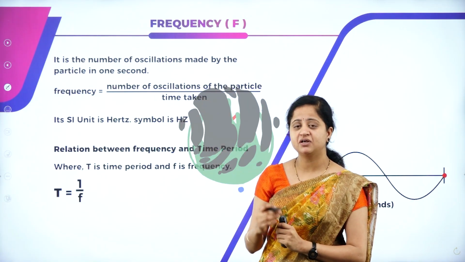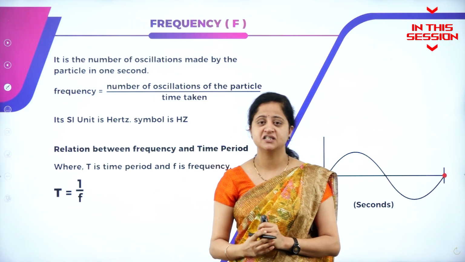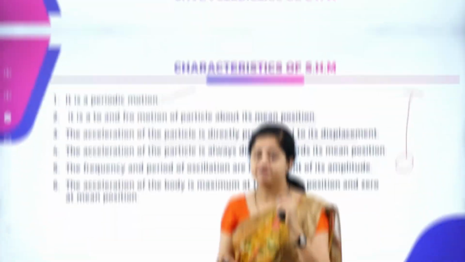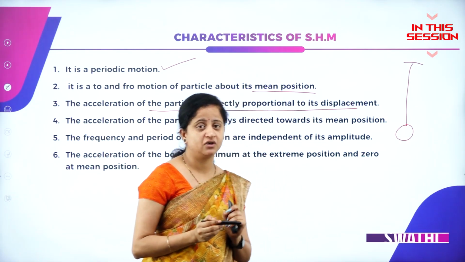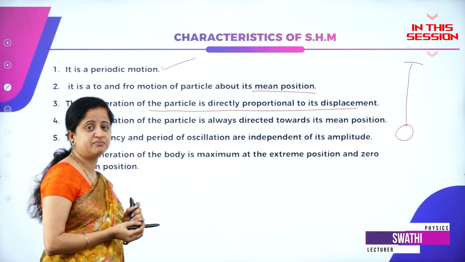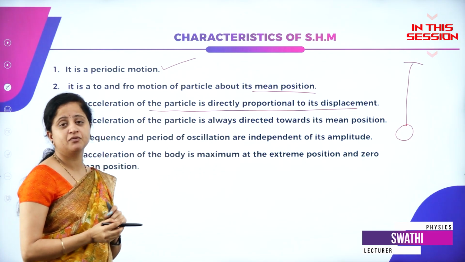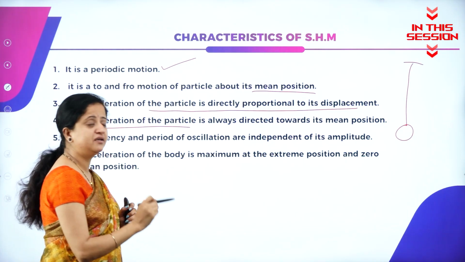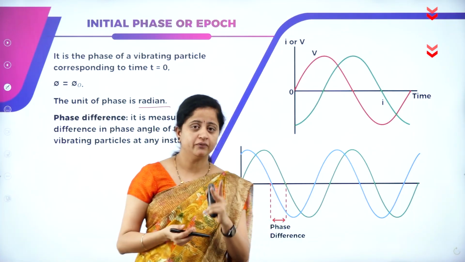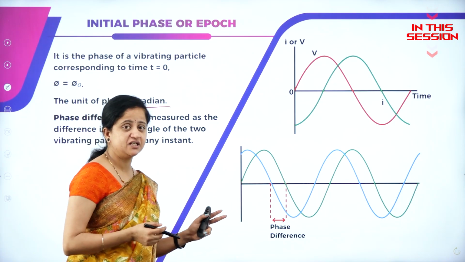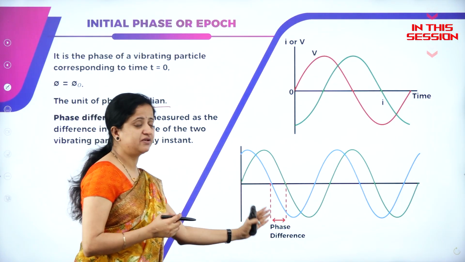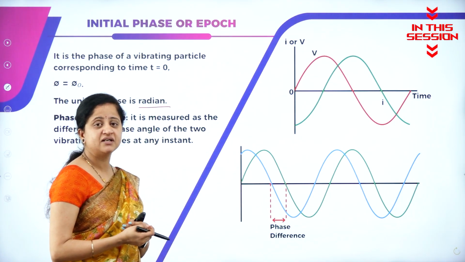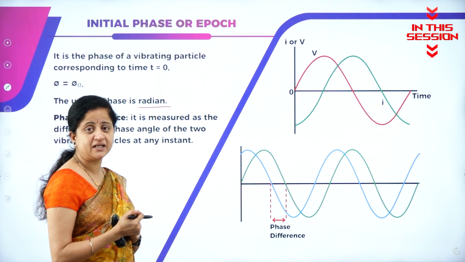What is frequency? Frequency is defined as the number of oscillations that take place in 1 second. We are studying the characteristics of simple harmonic motion, where the acceleration of a particle is directly proportional to displacement and the acceleration of the particle is always directed towards the mean position. When two vibrating particles are undergoing oscillation, if you measure the difference between their phases, it will give us the phase difference of two vibrating particles.